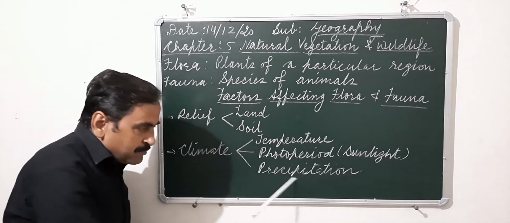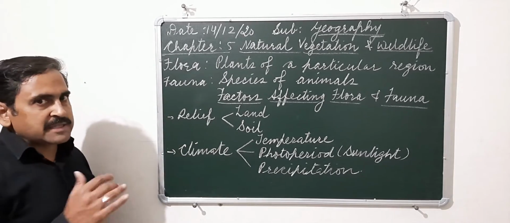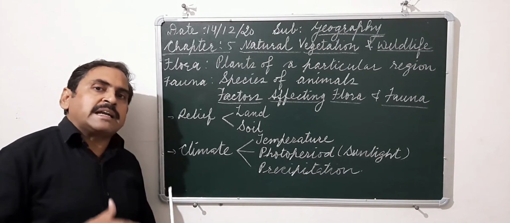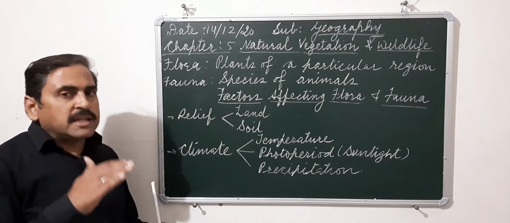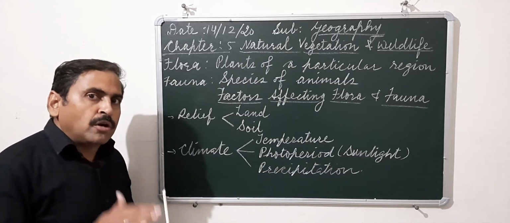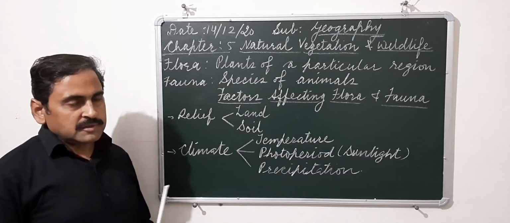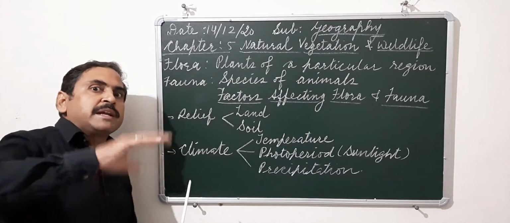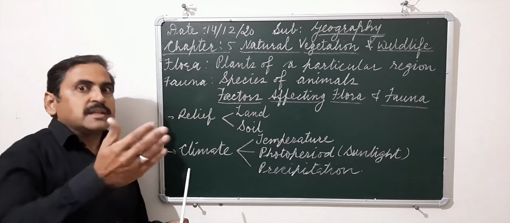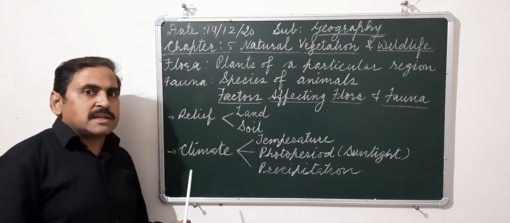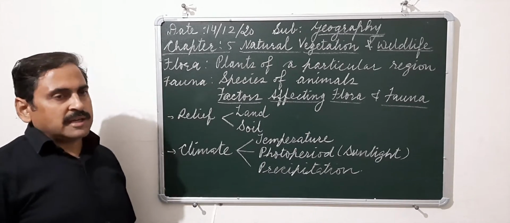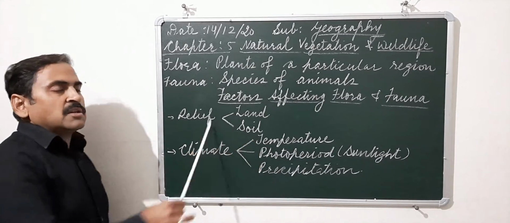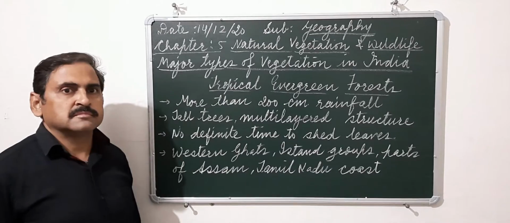Then the third thing, precipitation. Now what is precipitation? Precipitation is the falling of condensed water vapor in the form of rainfall or snowfall. If heavy rainfall, then evergreen forest. Medium rainfall, deciduous forest. Then next to that there will be grasslands. And if there is very little rainfall, desert. So precipitation always affects the vegetation of an area.